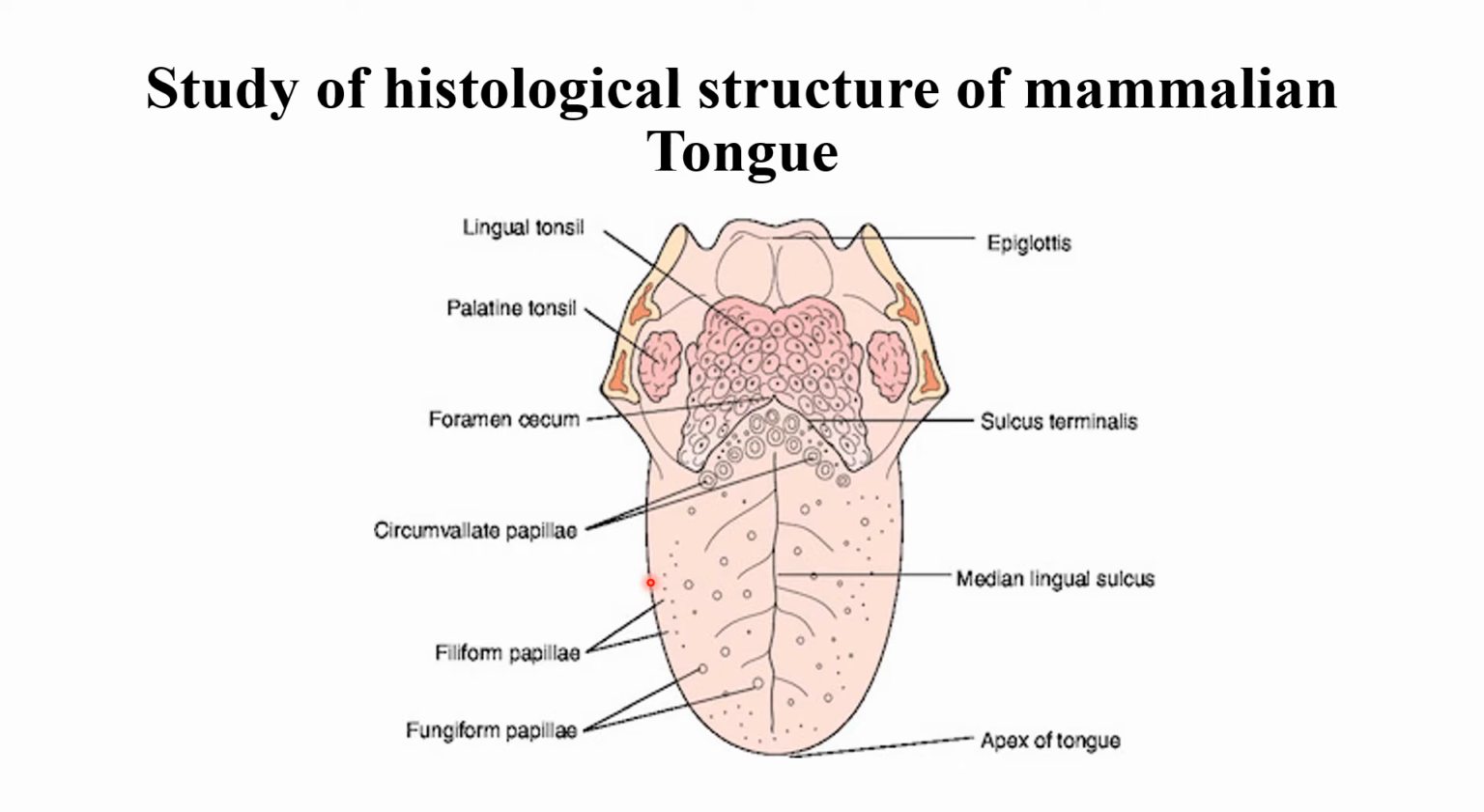And then this part of the tongue is composed of four very important types of papillae, about which we are going to study later on. They are circumvallate papillae, or sometimes simply called vallate papillae, filiform papillae, fungiform papillae. Okay. And then the tip of the tongue is called apex of the tongue.